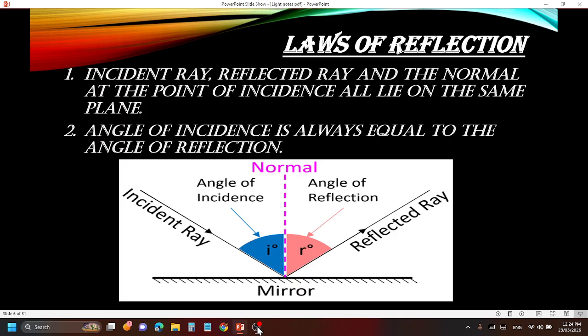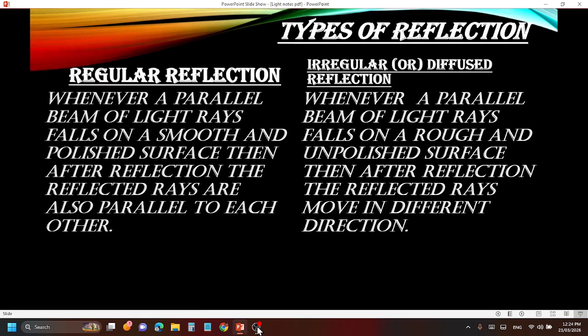Angle of incidence is always equal to the angle of reflection. These are the laws of reflection. Moving on to the types of reflection. What are the types of reflection? There are two types of reflection. One is regular reflection, and the other is irregular or diffuse reflection.